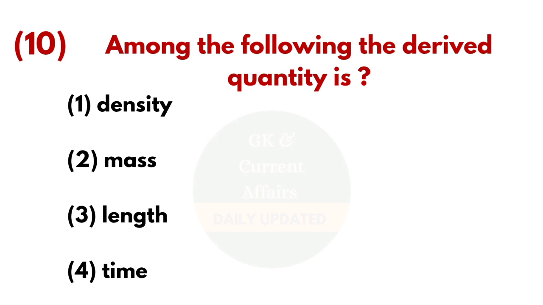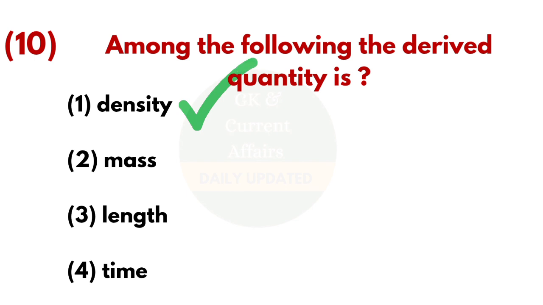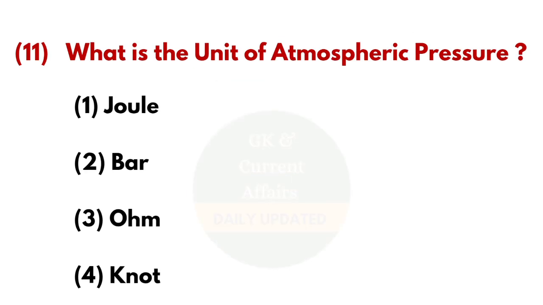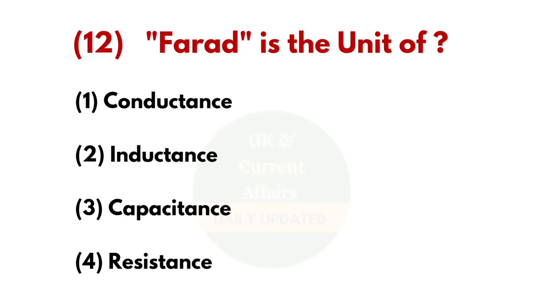10th question, among the following the derived quantity is? And the answer is density. 11th question, what is the unit of atmospheric pressure? And the answer is bar. 12th question, farad is the unit of? And the answer is capacitance.